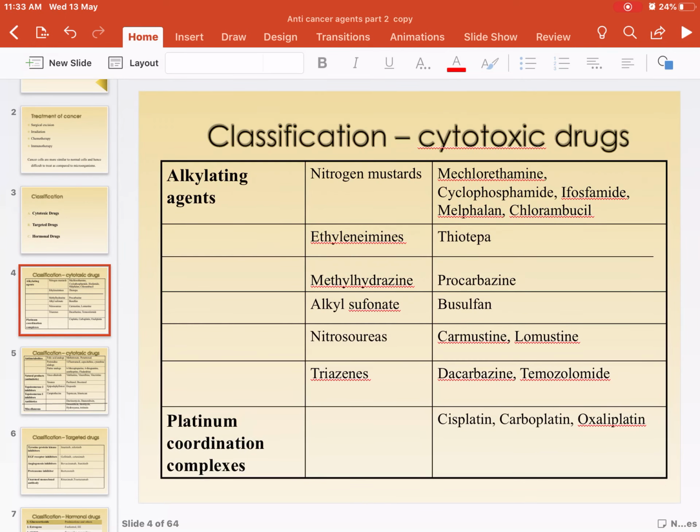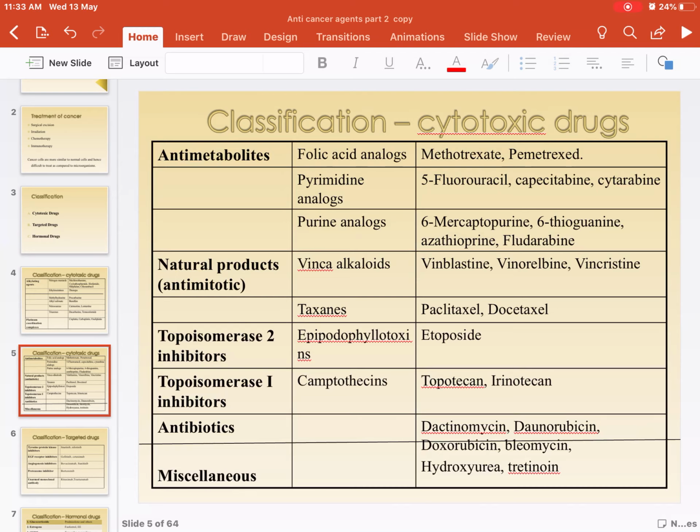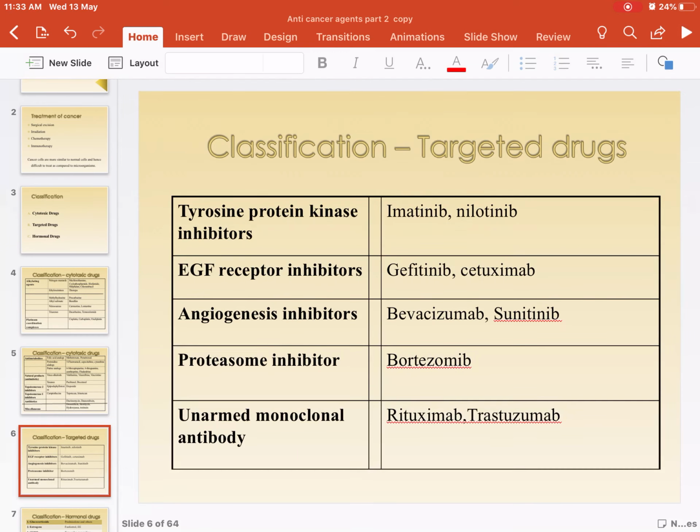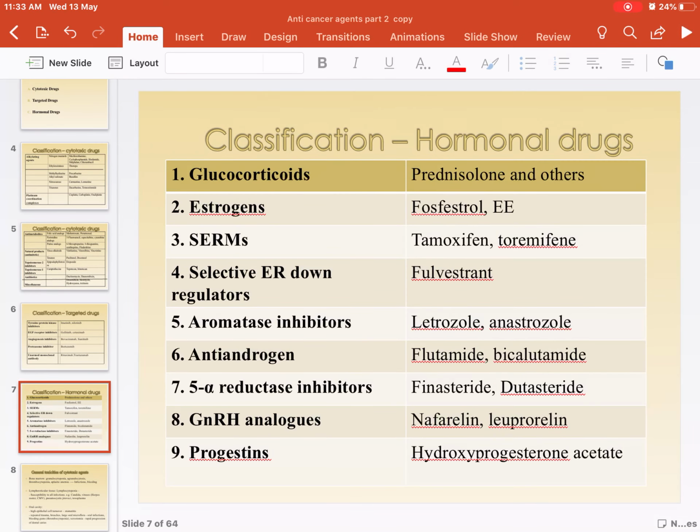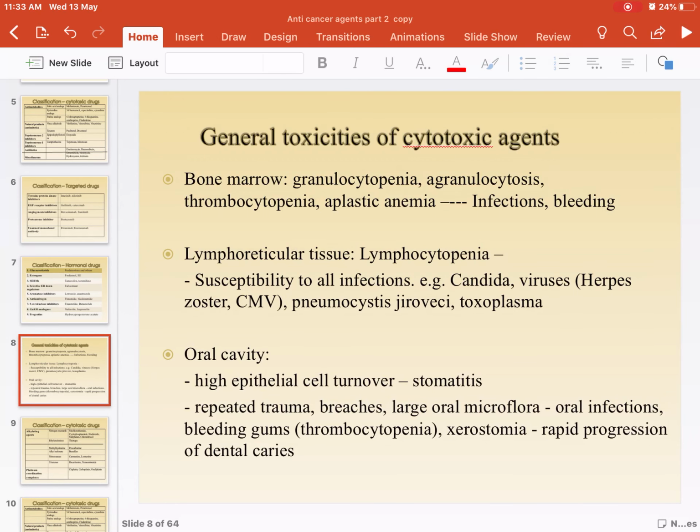In cytotoxic drugs, the first two groups we learned are alkylating agents and platinum based compounds. Today we'll learn about the other cytotoxic drugs used in cancer chemotherapy. In the next class we'll learn about targeted and hormone based drugs. We also understood the general toxicities of cytotoxic drugs, and drugs which act on dividing cells and resting cells. Alkylating agents and platinum based compounds act on both dividing and resting cells.